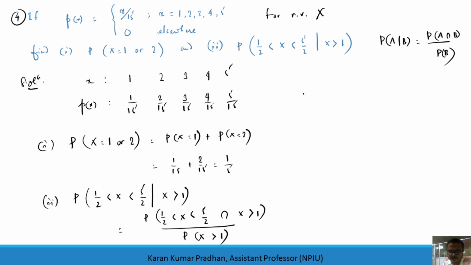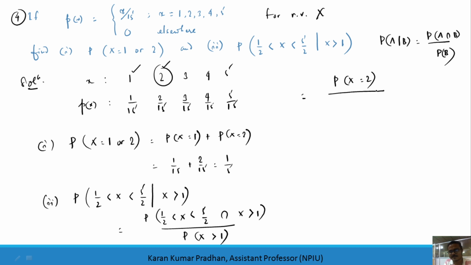Now see, for the first event, x is lying between 0.5 and 2.5, which refers to 1 and 2, but with the intersection x greater than 1, it will strictly be the probability that x equals 2. That is the common part between these two events.